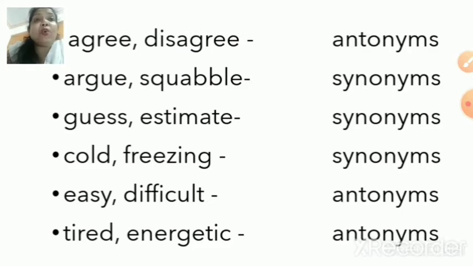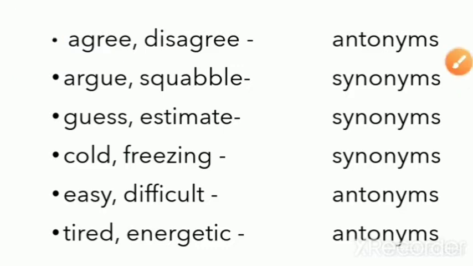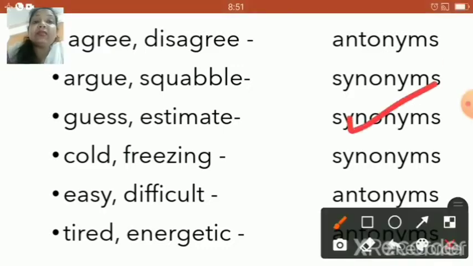So both these words are again giving us a similar kind of meaning. So these words are synonyms. So whenever the words are different but the meanings are similar, children, these are synonyms. But when the words are different and the meanings are opposite, these are the antonyms, right?